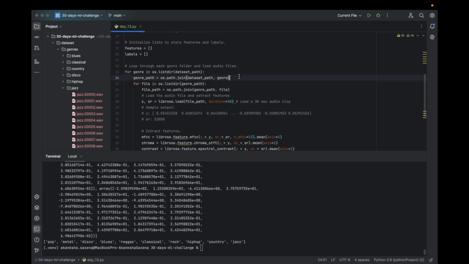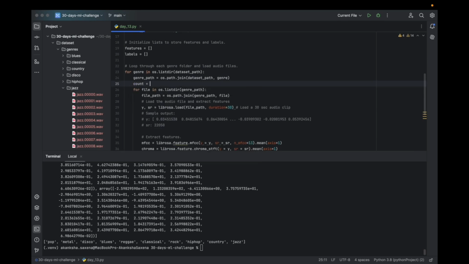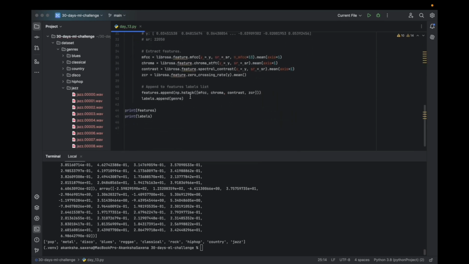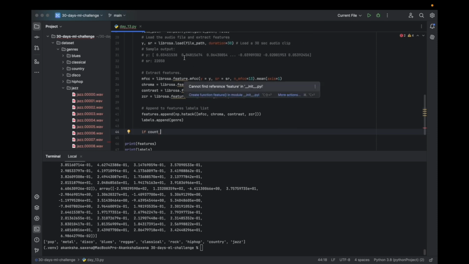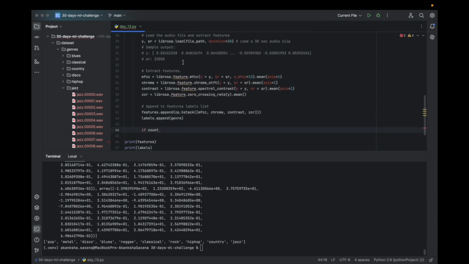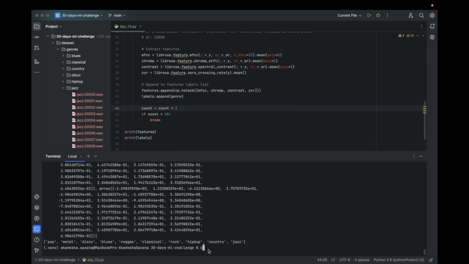So what we'll do, we'll counter, count 1, okay. If count, sorry, I come from PHP and Java, so you might have guessed it, right? That I'm facing challenges with small Python things only. But I guess the best way to learn any language is to start doing it, right? So if count is greater than 10, simply break, and count becomes count plus 1. So let's clear it and print it.